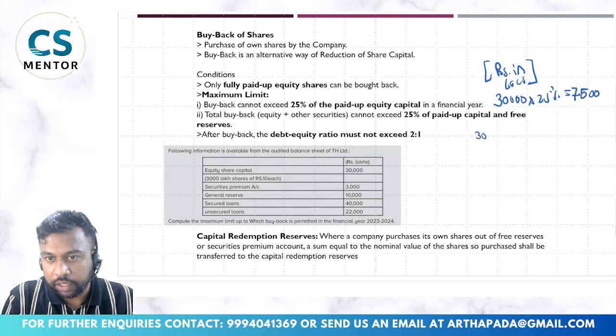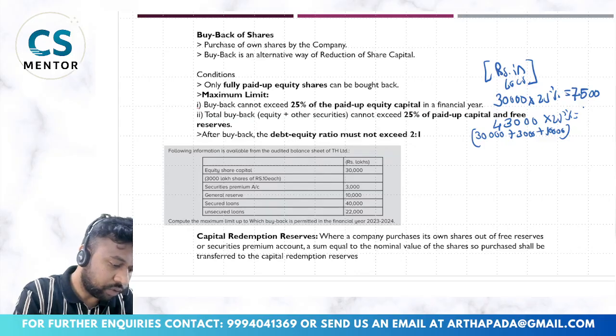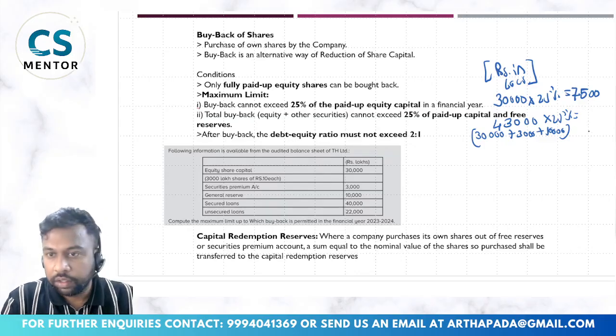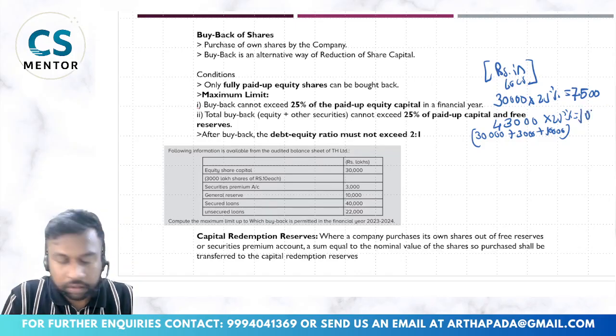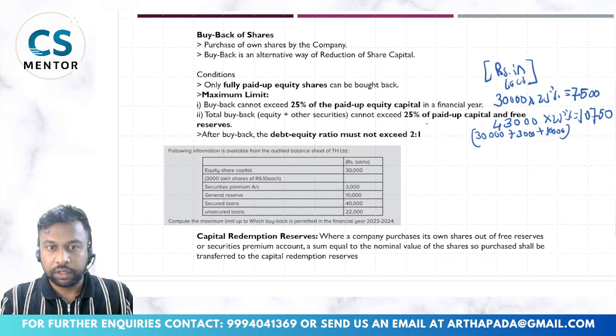So 30,000 plus 3,000 plus 10,000 will come to 43,000, into 25%. So 43,000 into 25% is 10,750. So we are seeing the maximum limit.